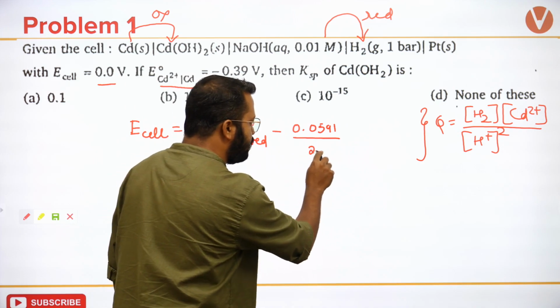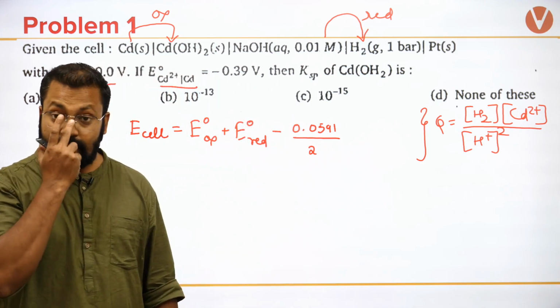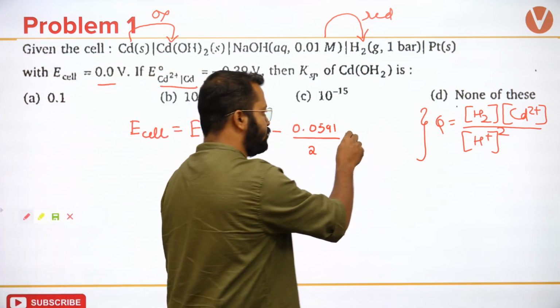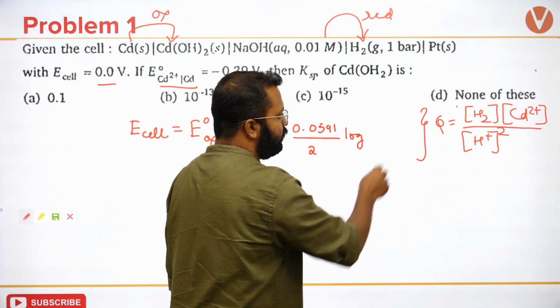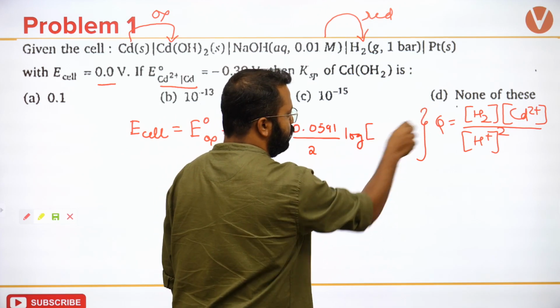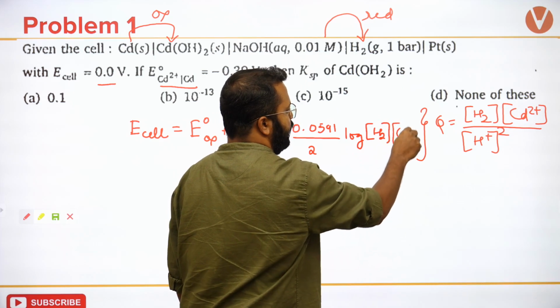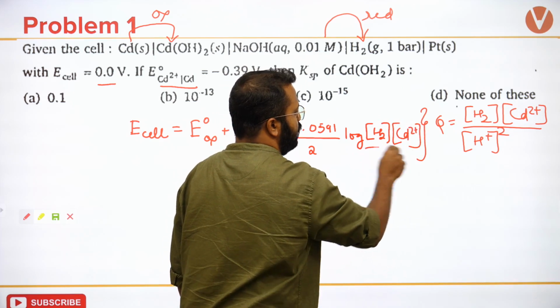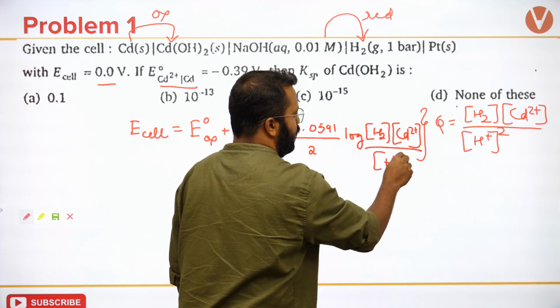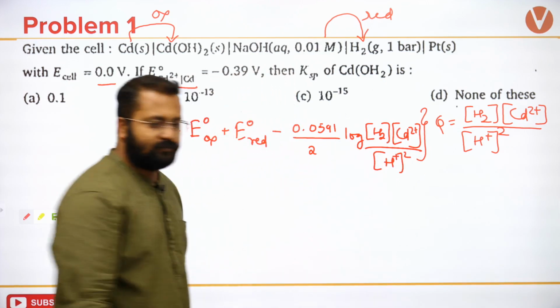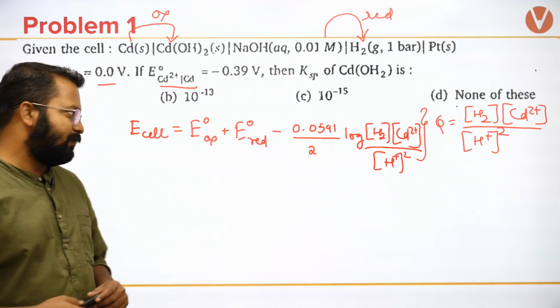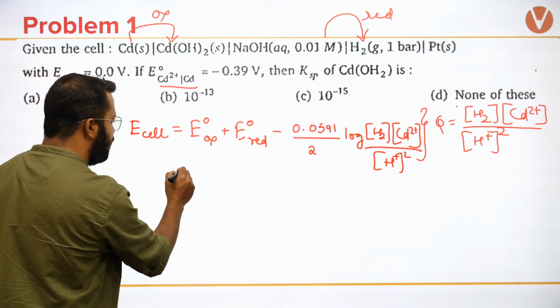The number of electrons exchanged is 2, log of Q. Q is H2 Cd2+ upon H+ whole square. Isn't it? Very easily we can write this.